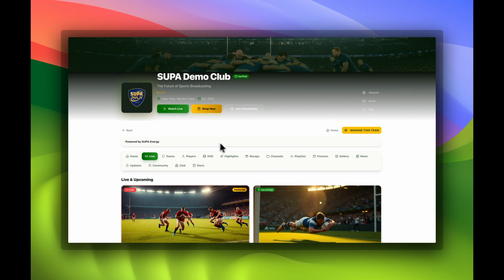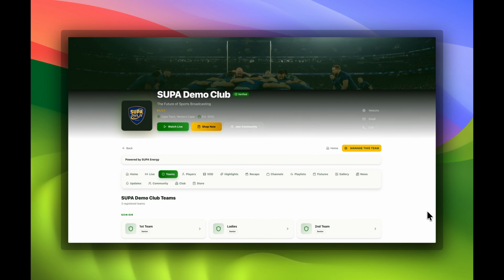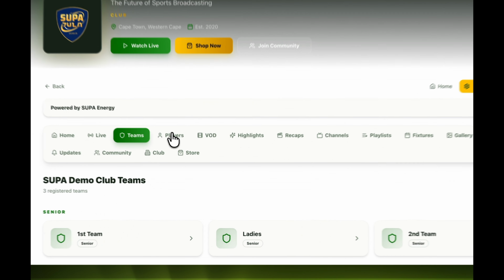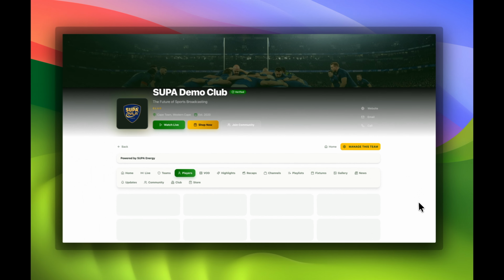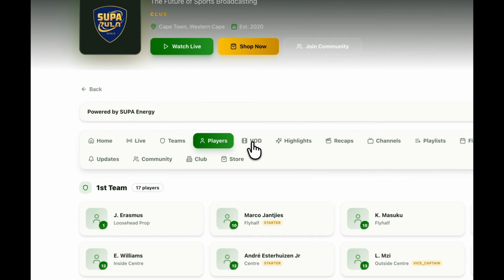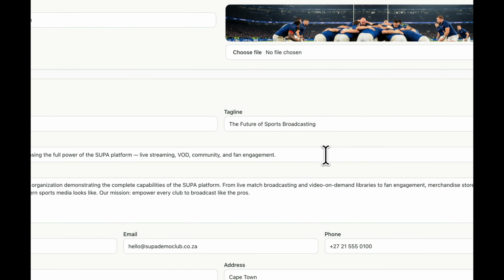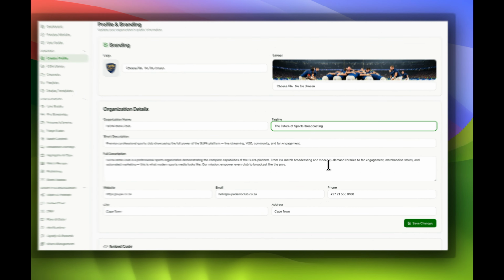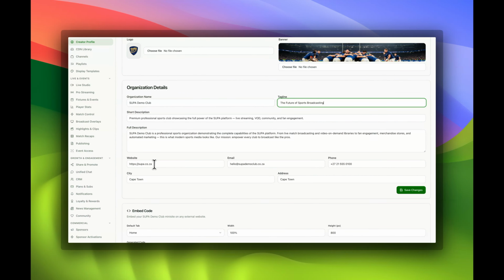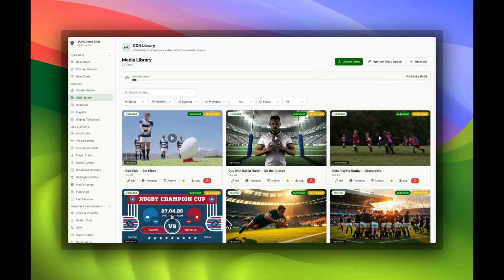There are over 42 functions that you can explore within SUPA Rugby. We will only focus on the ones you will probably use the most every day. The first thing you would want to do is complete your profile and branding for your website, adding images for your logo and your banner, the name of your organization, your website address, email, city, and a contact number.